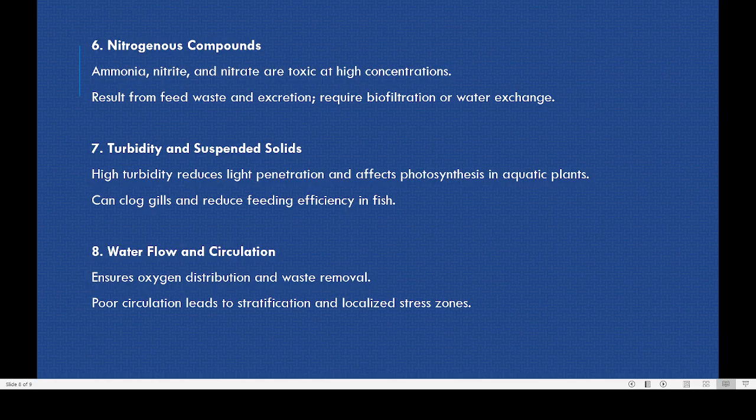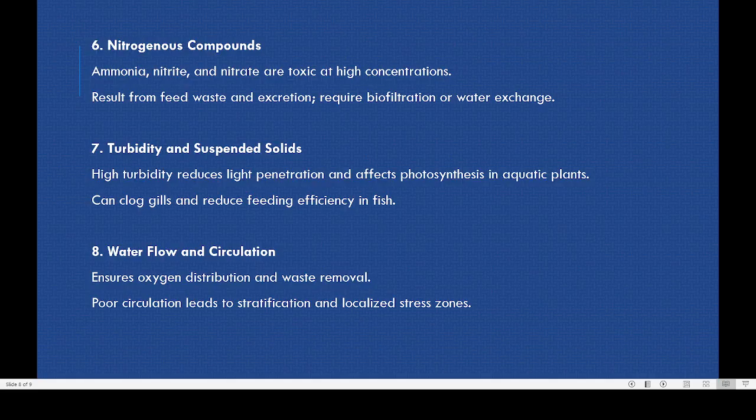Then water flow and circulation. A good water flow means a lot of oxygen. Good water circulation means the oxygen content in the water will be more. Poor circulation can lead to stratification. Stratification means that in the water there will be different layers, upper layer, middle layer, lower layer, and there will not be any mixing of water.